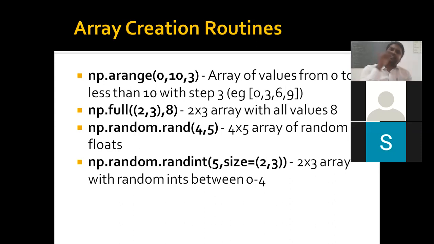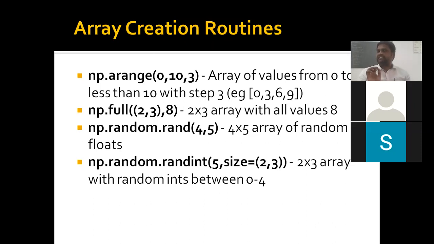Whatever the number you are giving, the entire elements will have the same value as your given number. Let's say if I'm using 7, the entire elements of the given array are 7. Okay, and randomly, if I want to generate a two-dimensional array randomly, we can use rand. Rand is a function which returns values in between 0 to 1 only.